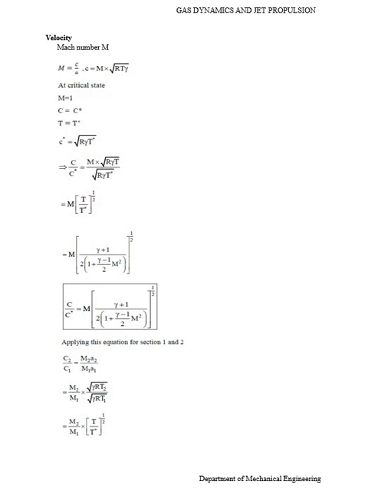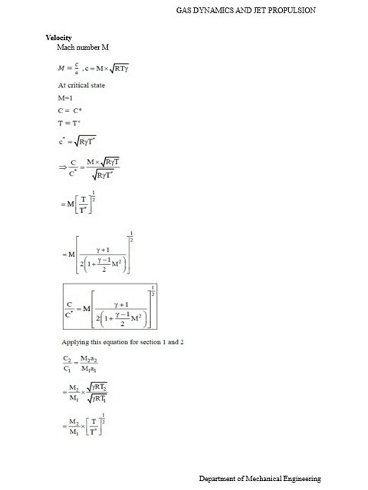Then the velocity equation. Mach number M equal to C by a, then C equal to M into root of gamma R T. At critical state, M equal to 1, C equal to C star, T equal to T star. Then C by C star equal to M root of gamma R T divided by root of gamma R T star.